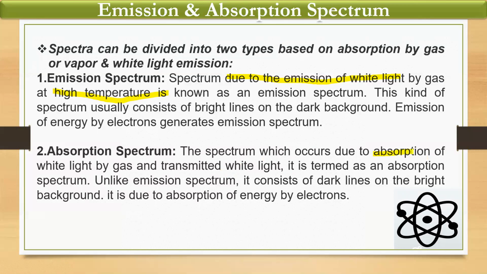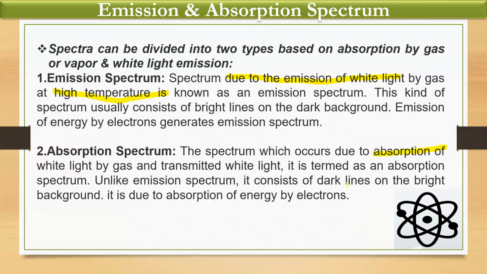Now, I hope you know the meaning of absorption and emission. Emission means to emit, the light that is emitted, and absorb means to soak up. So the spectrum which occurs due to the absorption of white light by gas and transmitted white light is termed the absorption spectrum. Unlike the emission spectrum, it consists of dark lines on a bright background.